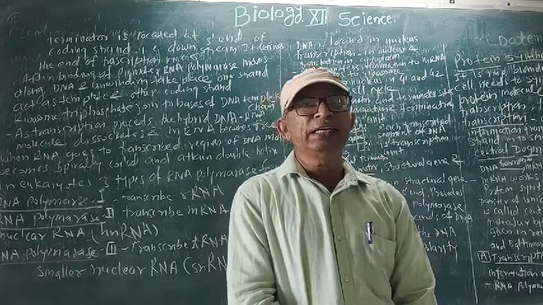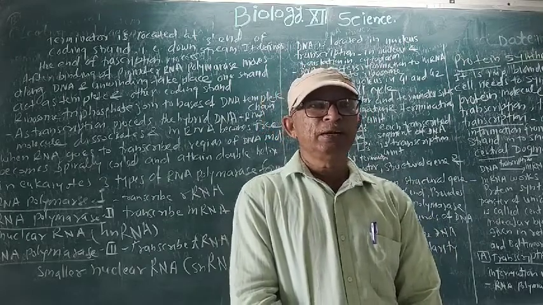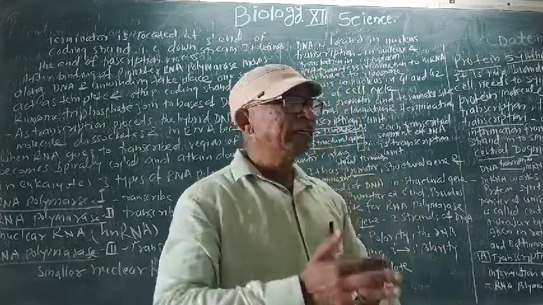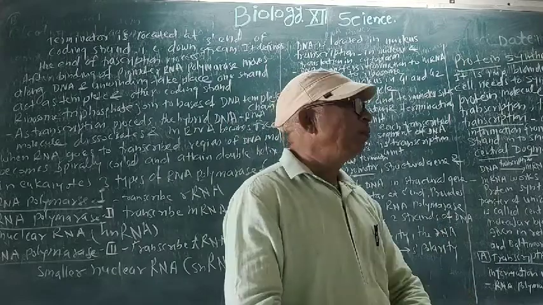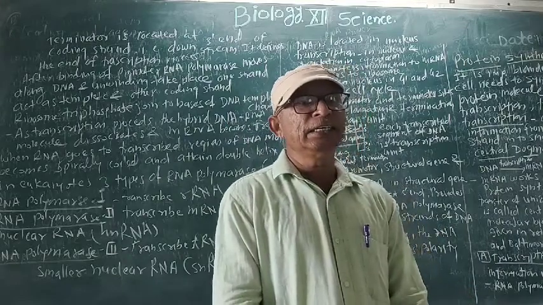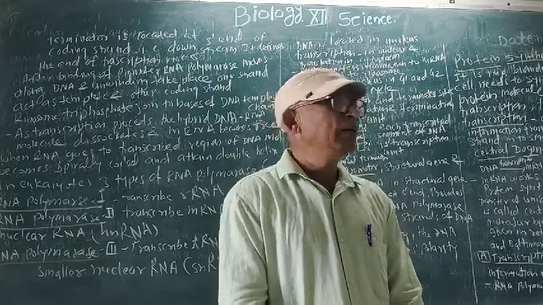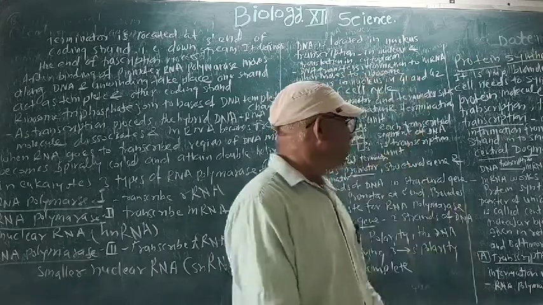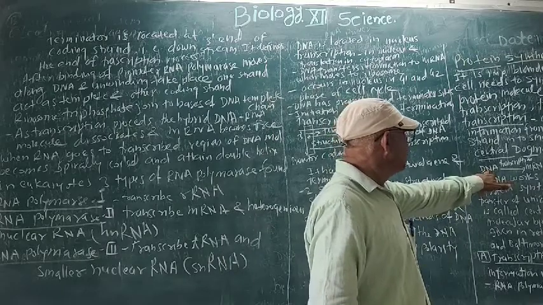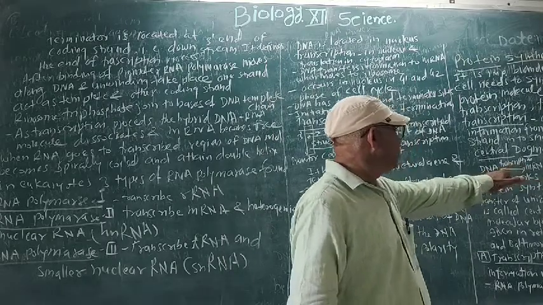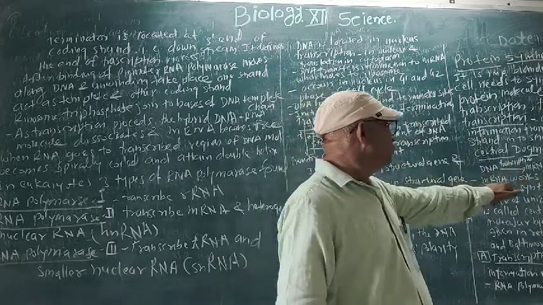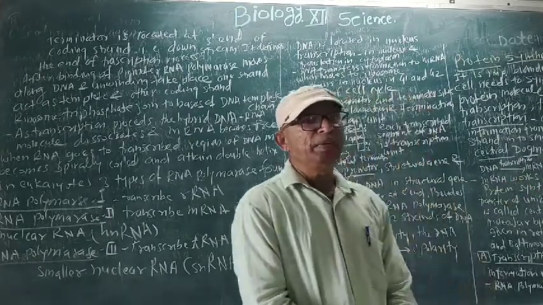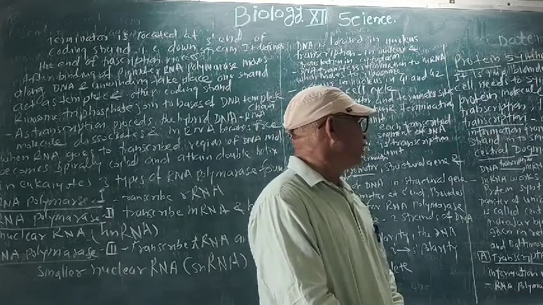That is called translation. The coded language is translated into the formation of the polypeptide chain, and that is the central dogma of protein synthesis. From DNA to mRNA, the transcription process takes place, and mRNA is produced, working as the messenger for protein synthesis.